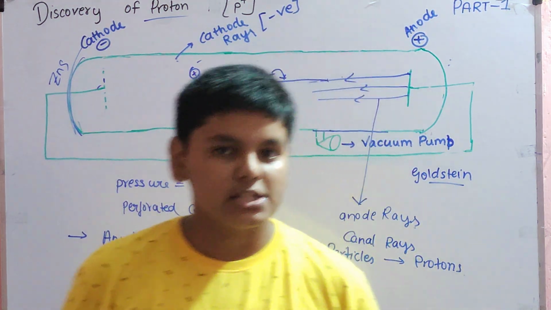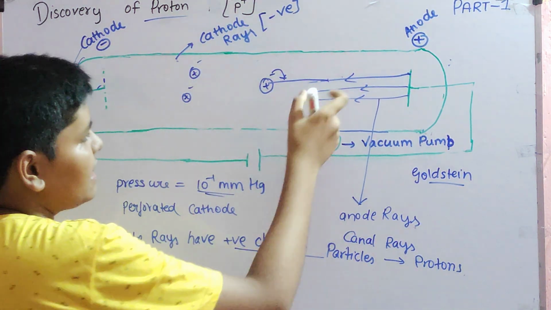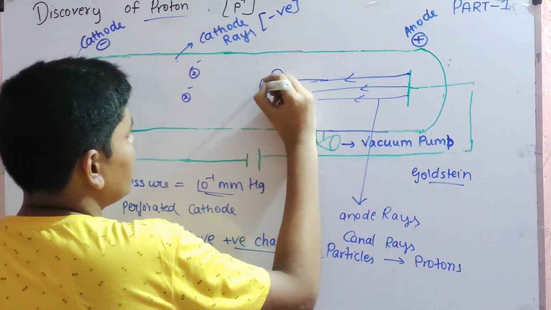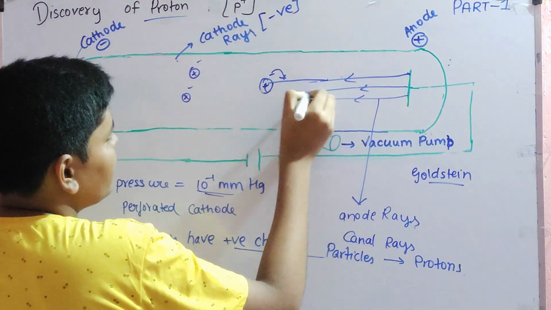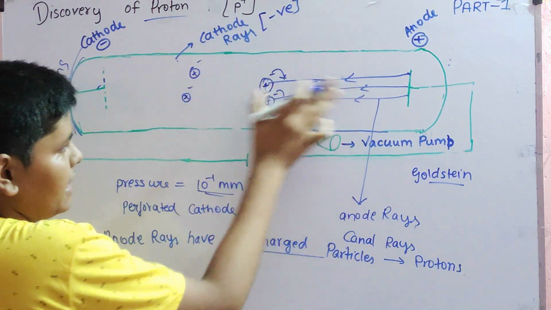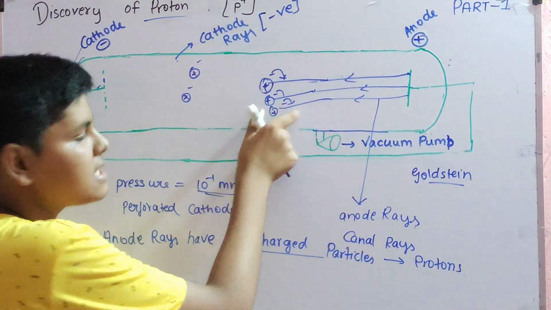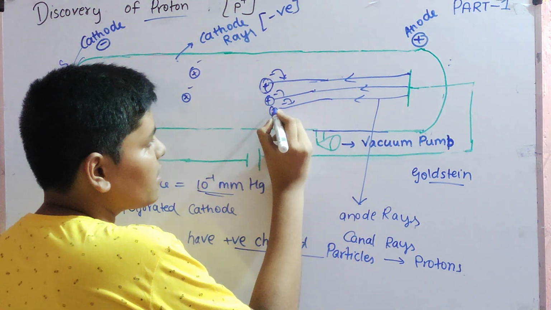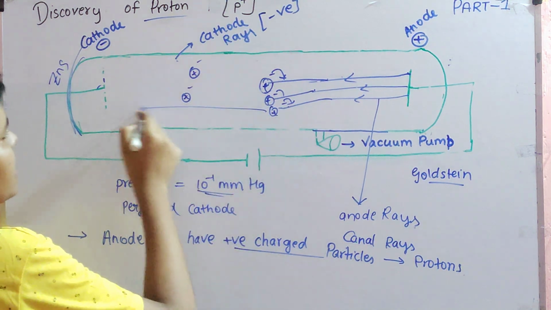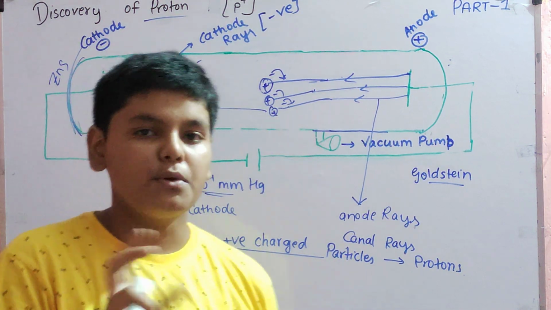This energy is called ionization energy. The energy required to remove an electron from the nucleus is called ionization energy. So that sufficient amount of energy these anode rays are having, when they hit the element, the electrons come outside. Similarly, from here, electrons are coming outside. These are straight lines only, just drawn for representation. After the electrons came out, what is remaining? Positive charge is remaining. Once the electron exits the atom, positive charge still remains inside the atom. These positive charges get attracted towards the cathode, because cathode has negative charge and the atoms remain positively charged.